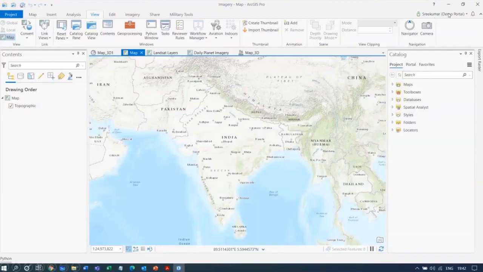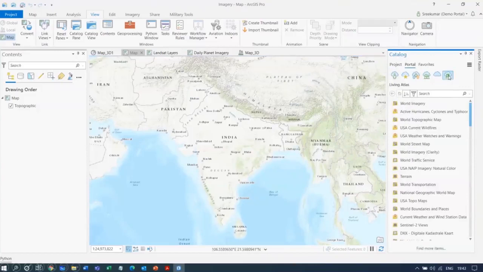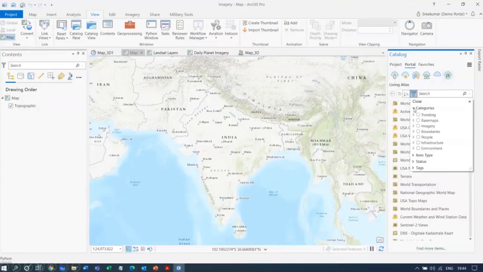And I have already logged into my portal. So I'll just move on to my portal, and this is a connection to the Living Atlas where I can select various items, and these base maps come under categories, and I'm just trying to connect to the various imageries that are available here.